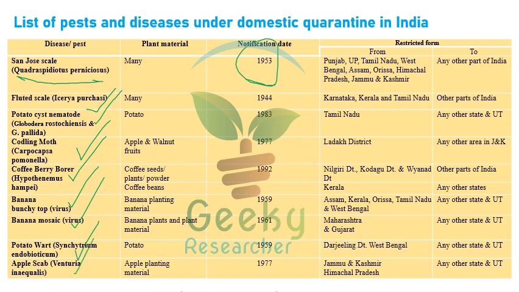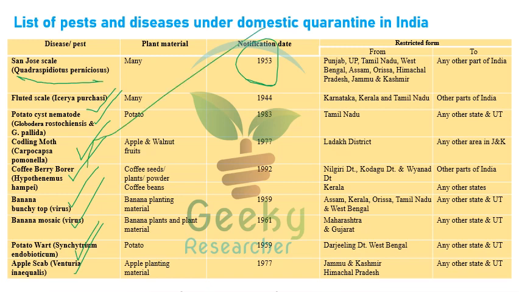These are all under domestic quarantine. Domestic quarantine means, imagine a very dangerous disease infects a particular state, then the transportation of the particular material from one state to another state is completely prohibited. The examples will be asked like this in the exam: which of the following diseases is under domestic quarantine in India?